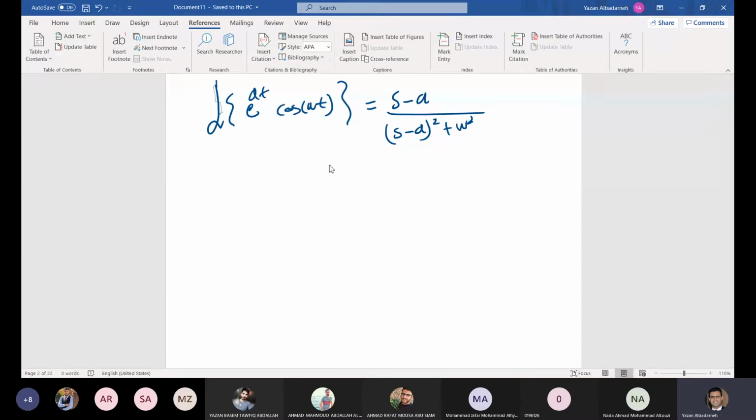Okay, so what about f of t is equal to e to the power at sine omega t? This is another example.